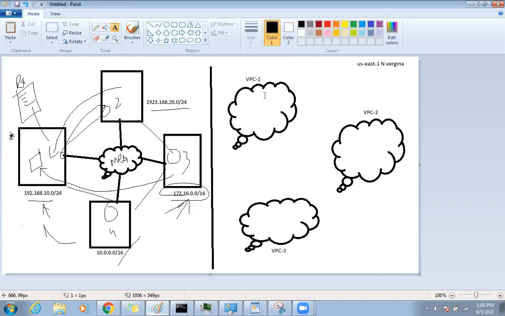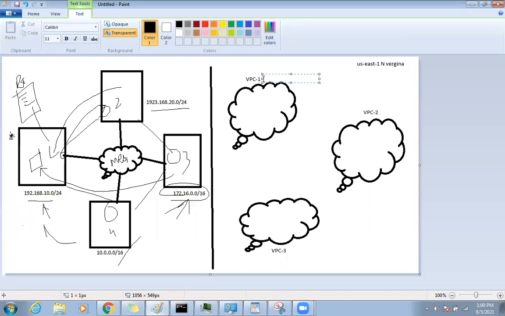Now every VPC uses some sort of CIDR. Let's say 10.1.0.0/16.